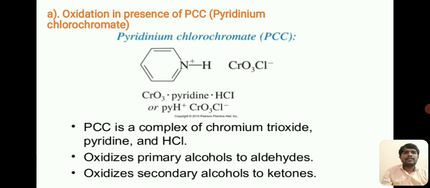Coming to the structural formula of this reagent, pyridinium chlorochromate is nothing but a complex of chromium oxide, pyridine and HCl. This reagent oxidizes primary alcohols to aldehydes, and it also oxidizes secondary alcohols to ketones.